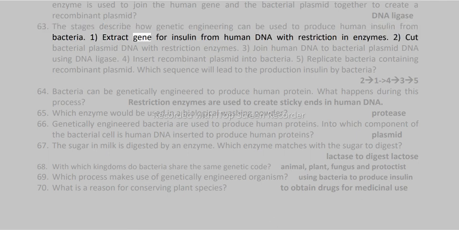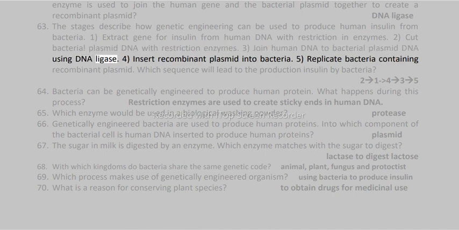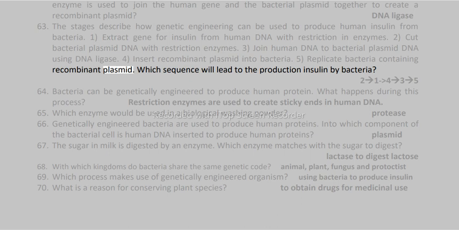63. The stages describe how genetic engineering can be used to produce human insulin from bacteria. 1. Extract gene for insulin from human DNA with restriction enzymes. 2. Cut bacterial plasmid DNA with restriction enzymes. 3. Join human DNA to bacterial plasmid DNA using DNA ligase. 4. Insert recombinant plasmid into bacteria. 5. Replicate bacteria containing recombinant plasmid. Which sequence will lead to the production of insulin by bacteria? 2, 1, 3, 4, 5.